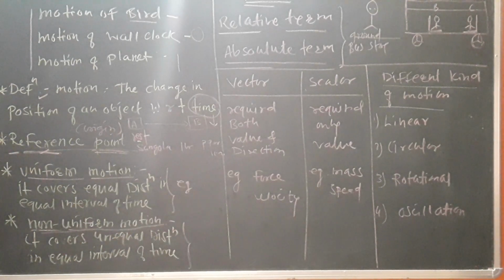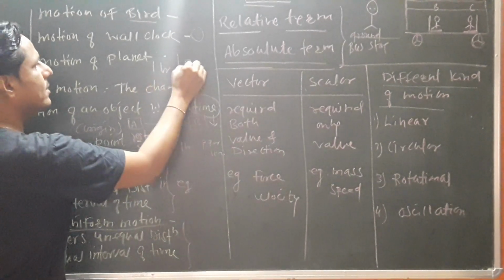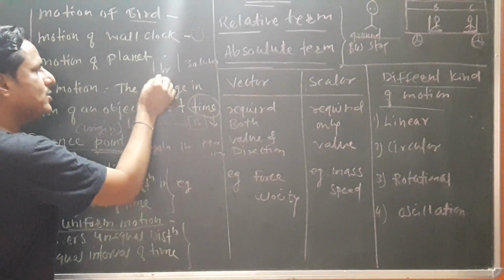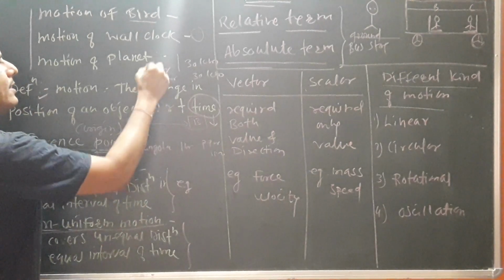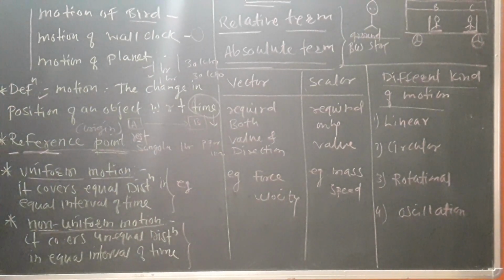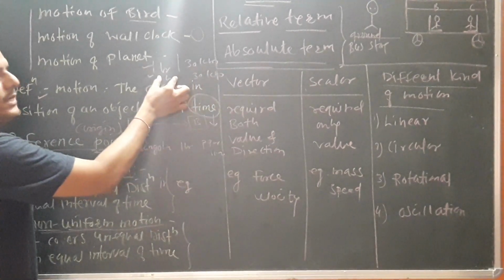Suppose I start my journey from Sangola to Solapur, and within 1 hour I reach Pandharpur, completing 30 kilometers. Then in the next 1 hour, if I complete another 30 kilometers, I can say that my motion is uniform. Equal distance is covered in equal intervals of time.